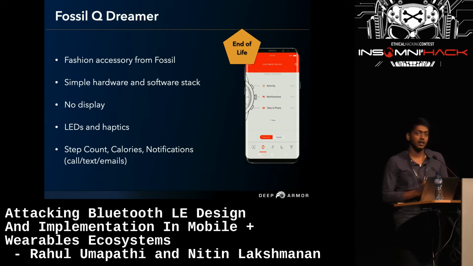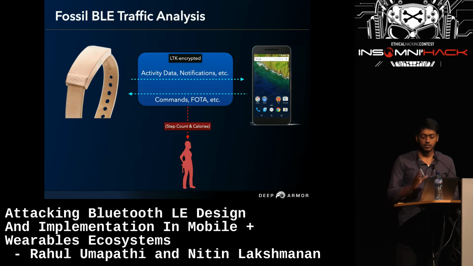So for this demo, it's going to be a screenshot. For this experiment, we have taken Fossil Q Dreamer. It's not available now, and this is a simple activity tracker. Step counts and calories are given. This device has enabled LTK, that is the long-term key encryption. So this is what we are going to do. We are going to capture the same pairing packets between the Fossil Q Dreamer and the phone, and we are going to get the packets which are supposed to be encrypted.